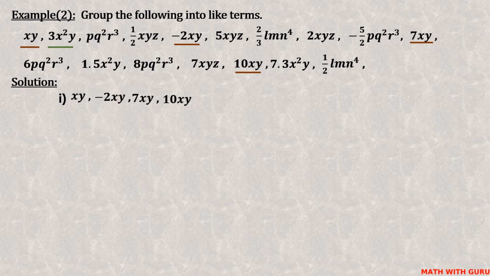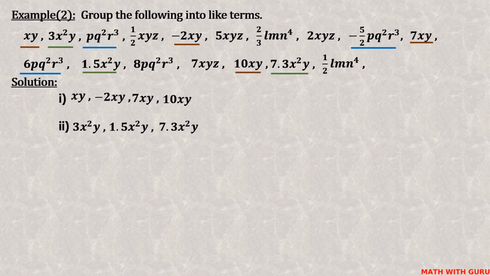Now, for 3x squared y, which are the like terms? Let us find out. Here is one, 1.5x squared y. Here is another one, 7.3x squared y. Therefore, these three are like terms. Now, for pq squared r cubed, which are the like terms? This one and this one, and finally this one. These are the like terms.